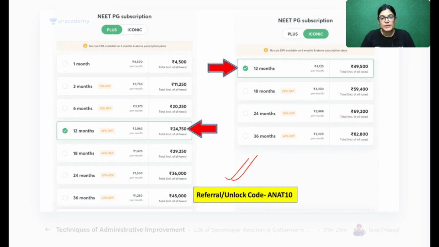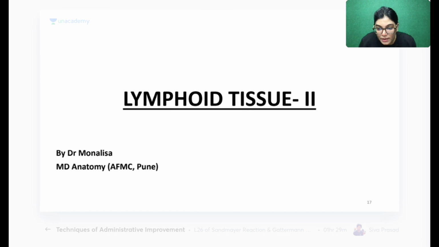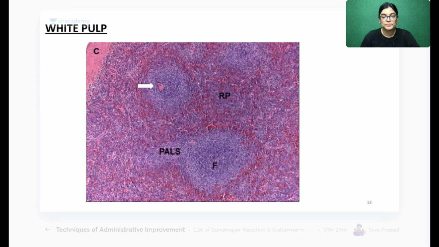Okay, Hari Prasad, Ujwal Sarma, welcome to the session. Yes, Shweta, Sneha, good evening. So today also lymphoid tissue. From tomorrow, I am starting from the basic gross anatomy of lower limb. As told by the students, you want me to write the notes, so yes, I will write the notes along with you, as told by a few students. Deepak Saran, good evening, dear. So already we have completed white pulp. In the previous session, we have already covered the white pulp.